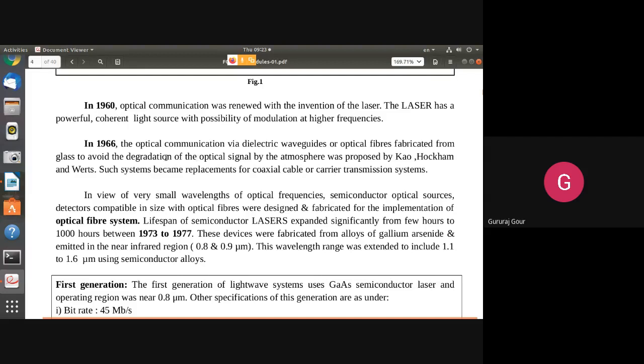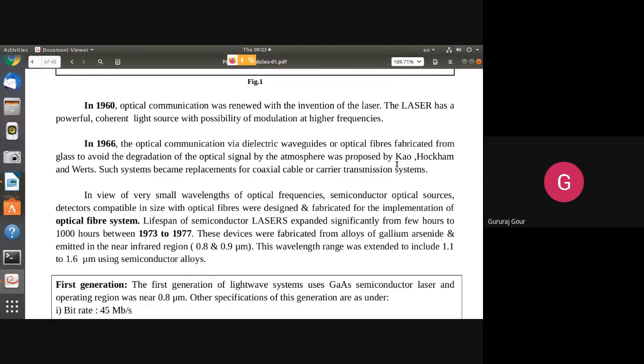So later, after another 5 or 6 years, we have seen some fabricated waveguides in terms of optical fibers. Earlier we saw metallic waveguides, which come under microwave waveguides. But in optical waveguides, rectangular or circular waveguides are fabricated.